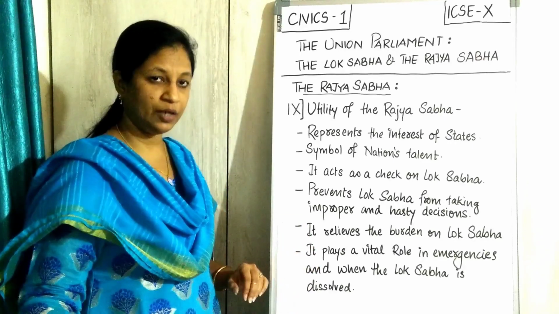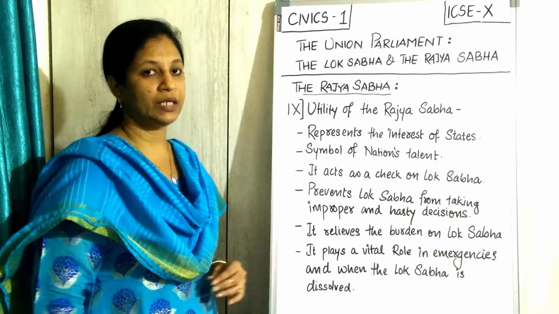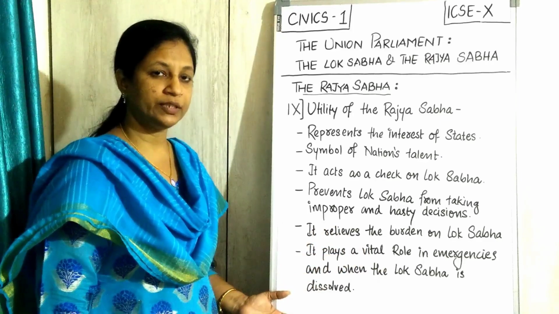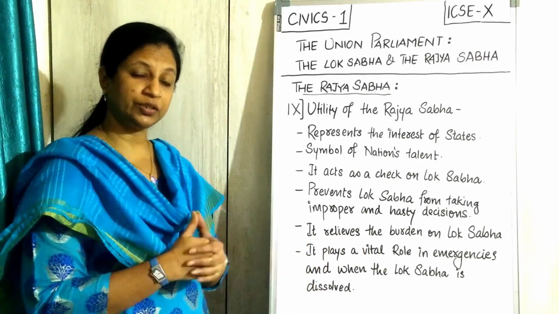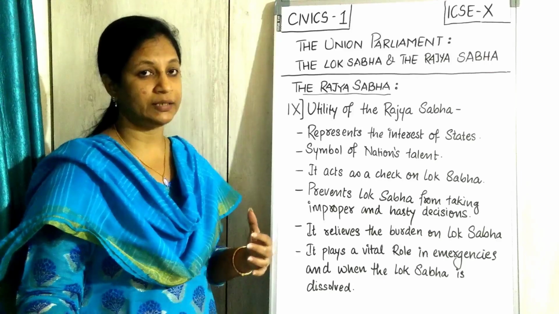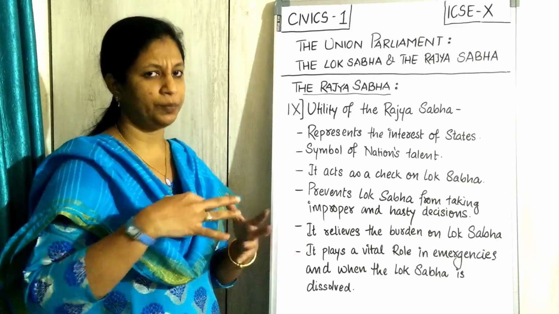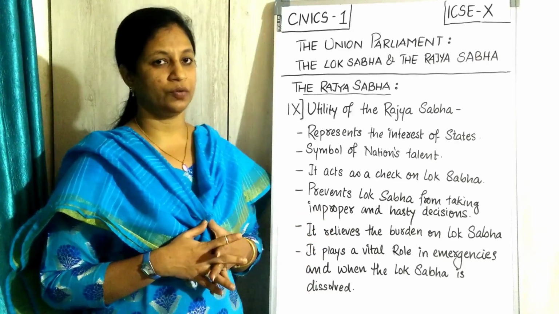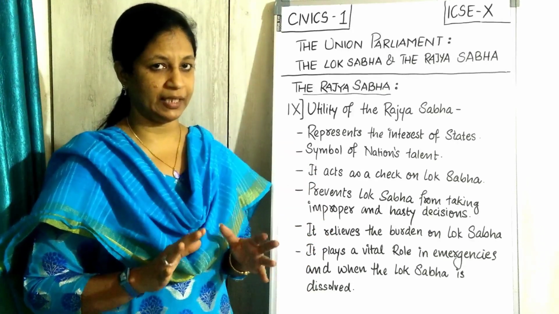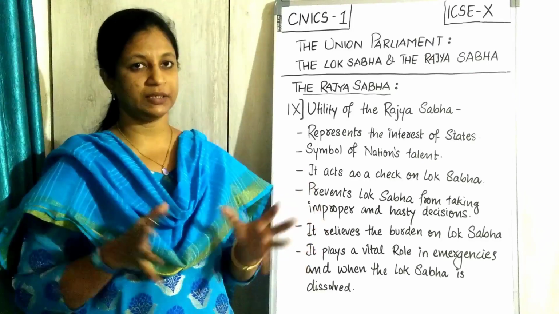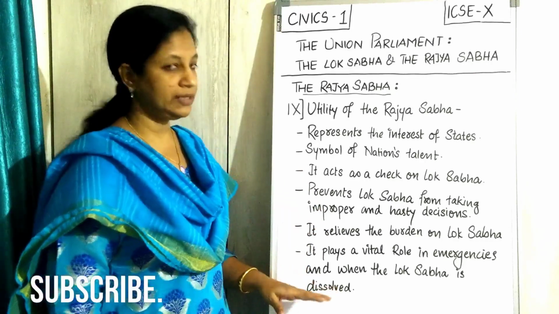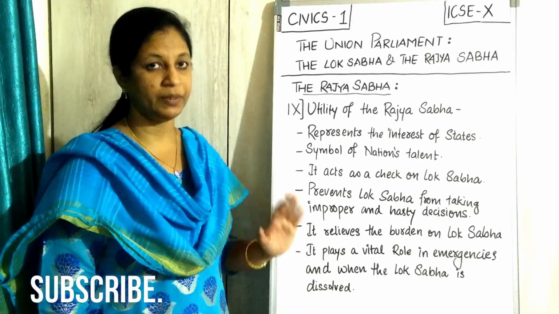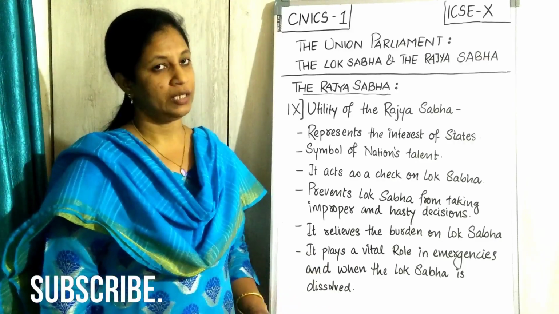We have made the rotation house to be the Lok Sabha and the permanent house, so that in such kind of conditions like emergencies or any dissolution of your Lok Sabha, or premature dissolution भी होता है before completing the tenure, within 2 years, within 3 years, थोड़े problems के वजह से, we'll discuss later. प्रॉब्लम्स के वजह से अगर लोकसभा डिसॉल्व हो गया तो स्टेबल आपको वहां पे राज्यसभा मिलेगा. Somebody is there to take care, somebody is there to work for the country. So this comes to an end with your total points you have completed, and this is a part of your sum up. This comes to an end of your Rajya Sabha.